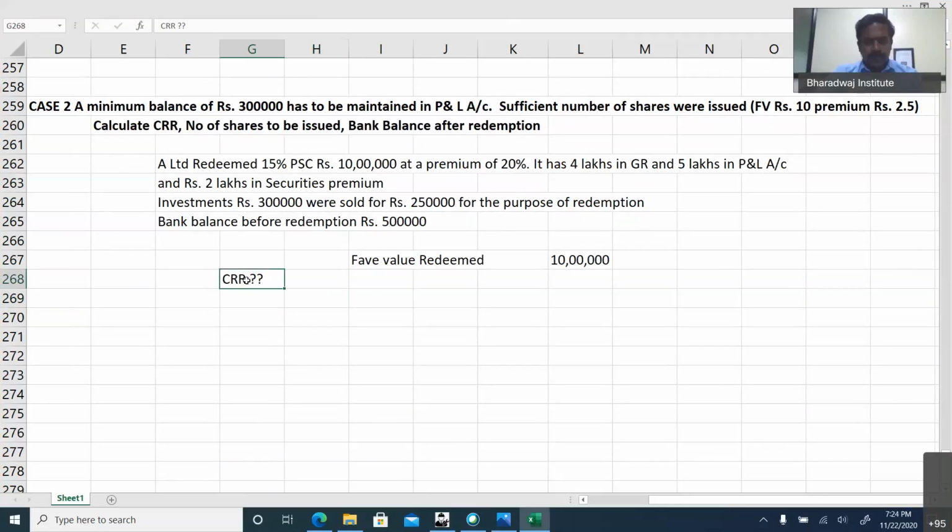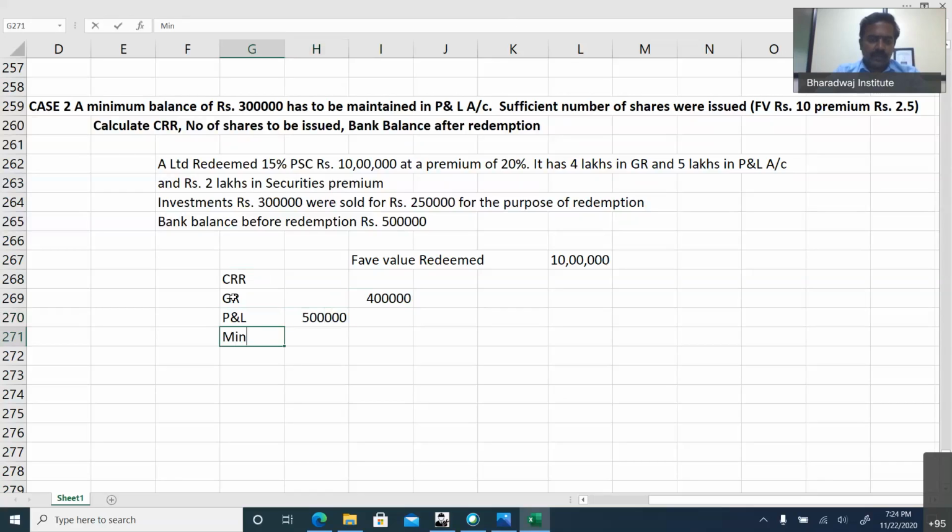Okay, from what is a CRR? Let us work out this first. General reserve we can take in full. There is no restriction in usage of general reserve in this problem. What is the general reserve amount given in the problem? 4 lakhs. P&L account, the amount given is 5 lakhs.